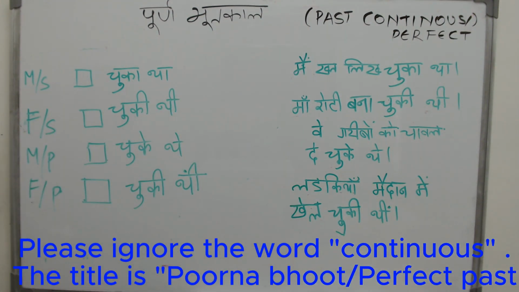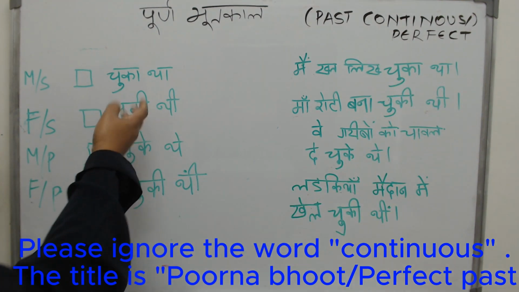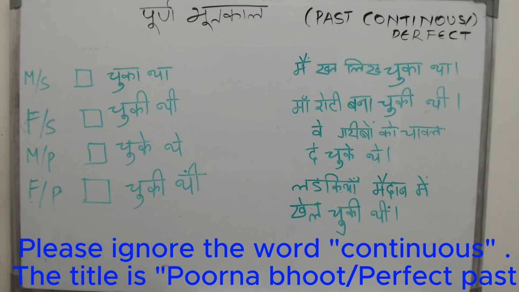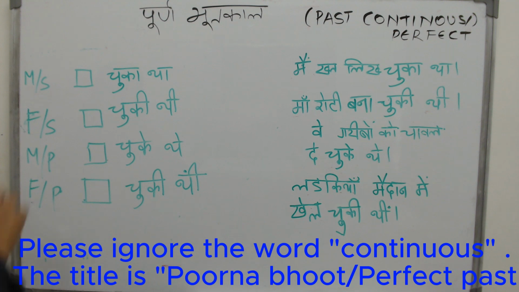Very easy, isn't it? Instead of raha, put chuka. Instead of rahi, you write chuki. Instead of rahe, you write chuke. They just change one word. Instead of raha, rahe and rahi, write chuka, chuke and chuki. It means finished. Done. That work is done. It is just one word, change in just one word.